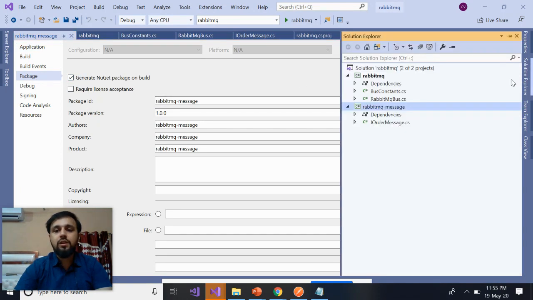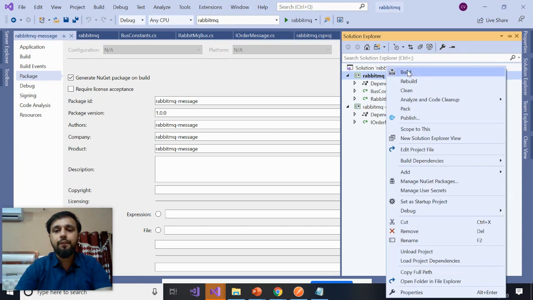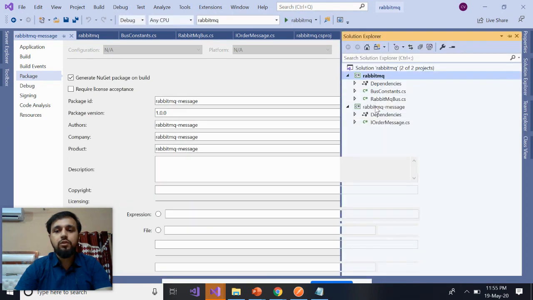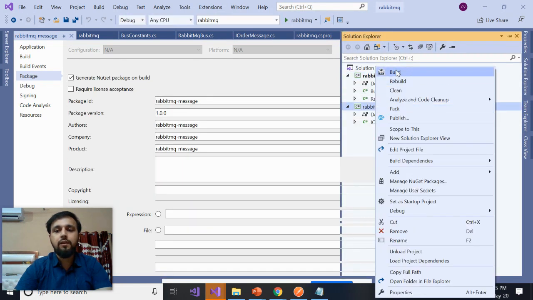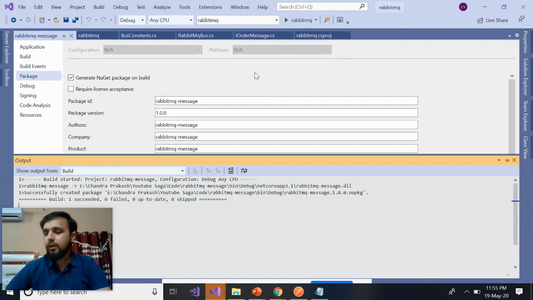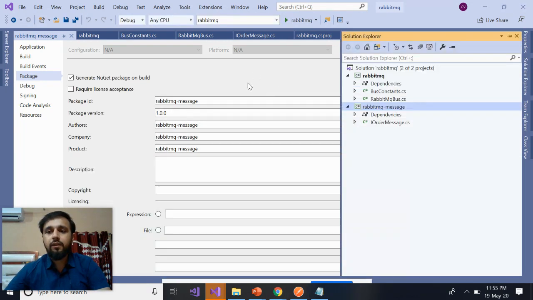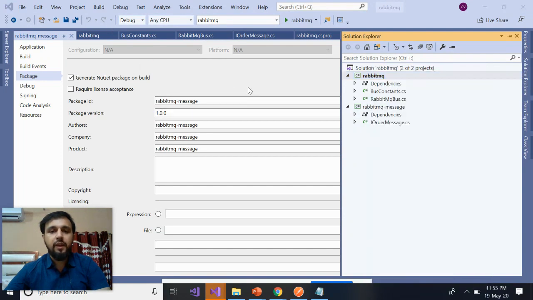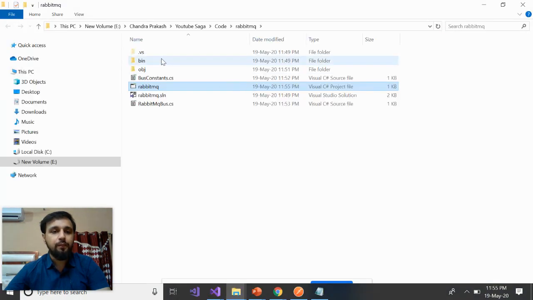Once you have selected these two items, when you build this, let's say I'm building this also, you will see in the bin folder for both of the projects, a local NuGet package will be created automatically.